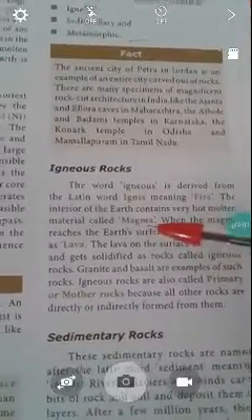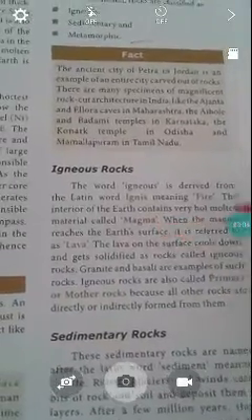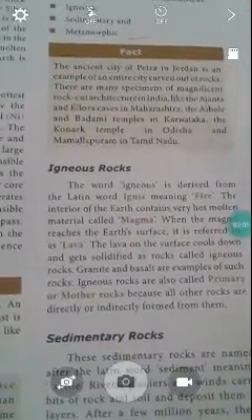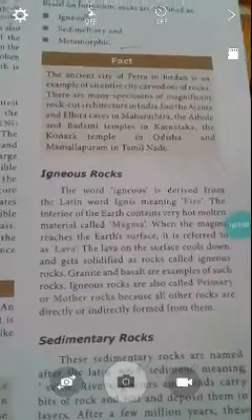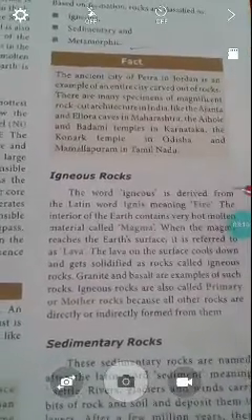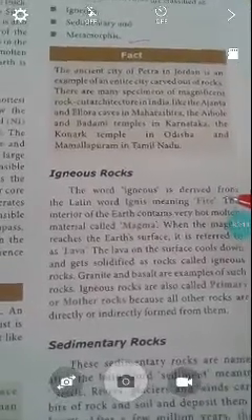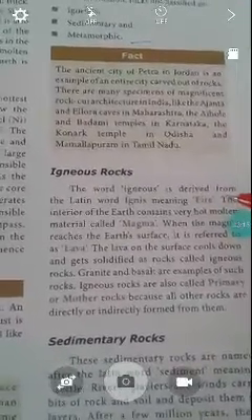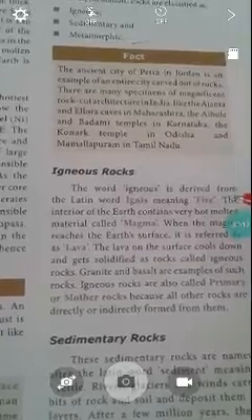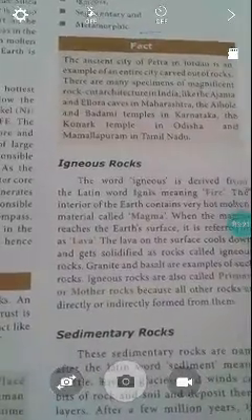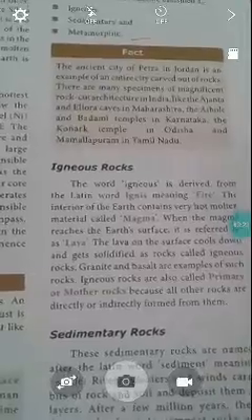This magma is found in the interior of the earth. When the magma reaches the earth's surface, it is referred to as lava. I told you this in lower classes, 7th or 8th, about lava and magma. Magma is in the interior of the earth. Lava is when it comes out of the earth.